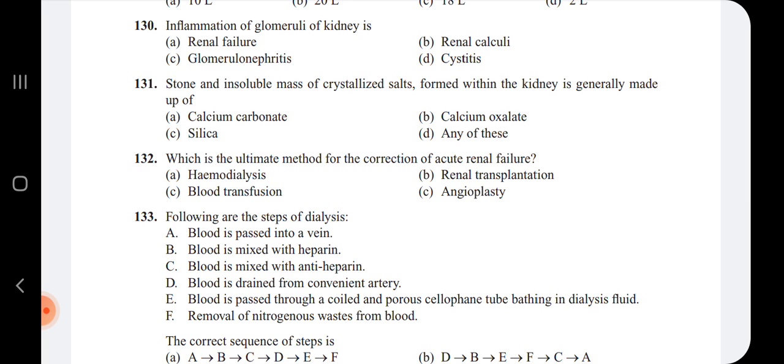The stone and insoluble mass of crystallized salts which are found within the kidney, they are made up of calcium carbonate, calcium oxalate, silica. Option D, any of these. So here the question is the stone and insoluble mass of crystallized salts which are formed within the kidney is generally made up of calcium oxalate.